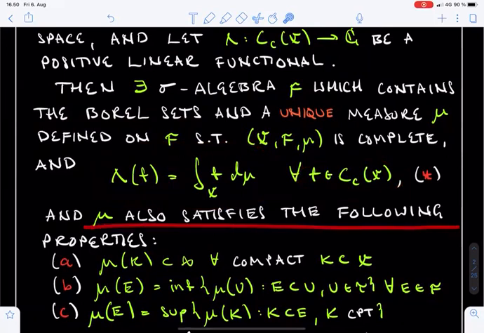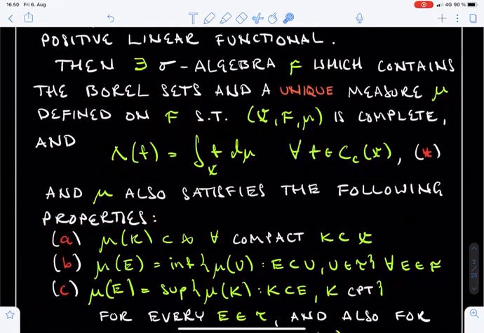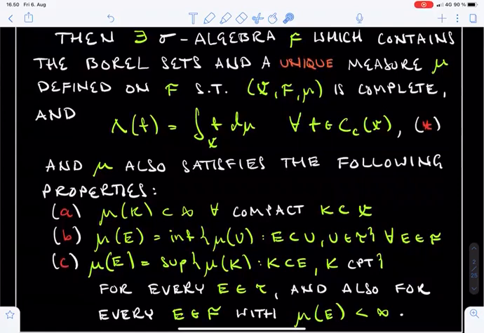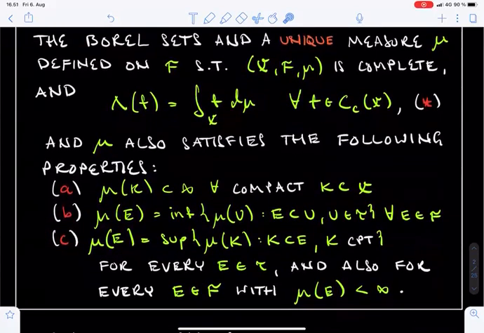Second, the measure μ has three regularity properties A, B and C. Property A states that μ assigns a finite value to compact sets. Property B states that μ is outer regular. The μ measure of any set E in the sigma algebra F can be approximated from above by the μ measures of open sets U containing E. Property C states that μ is inner regular, although only in a restricted sense.